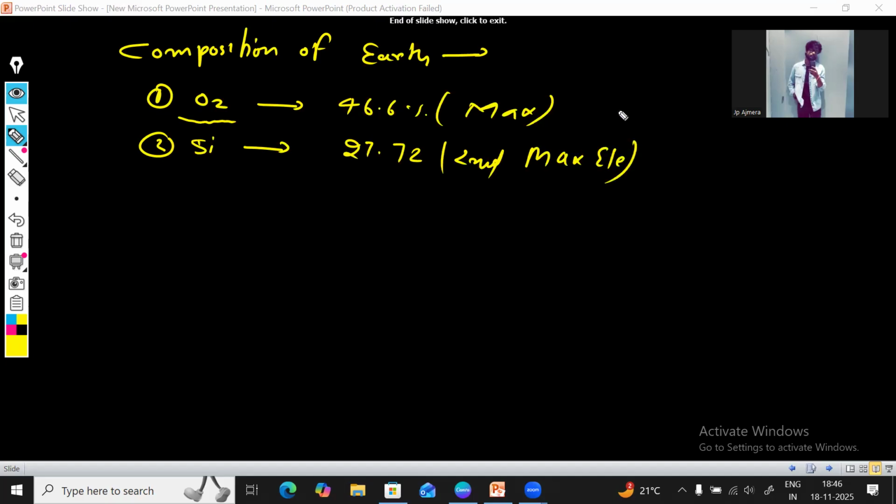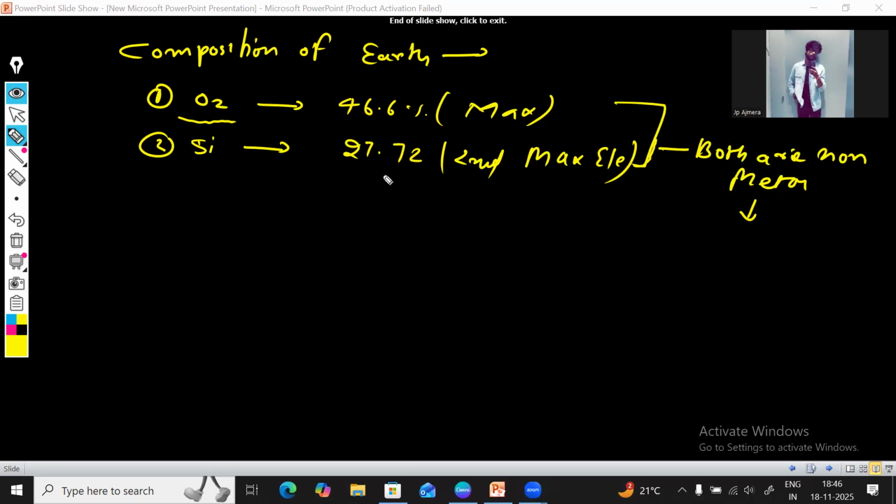Cool. Both are non-metal. If we add them together, what is the percentage?